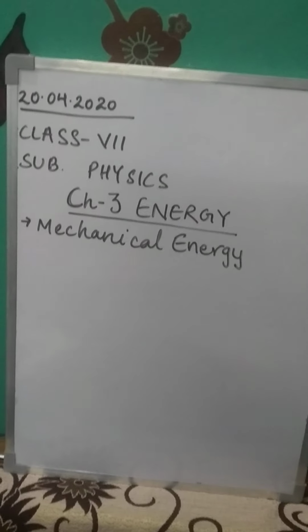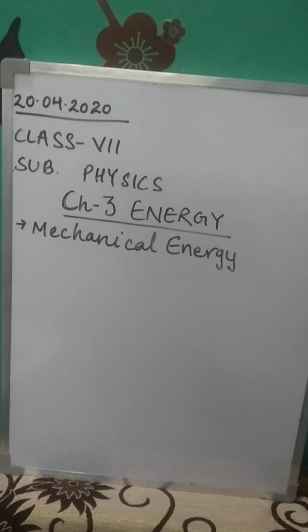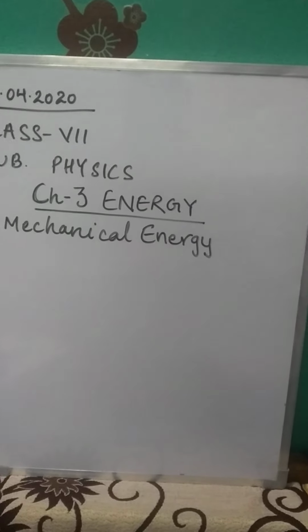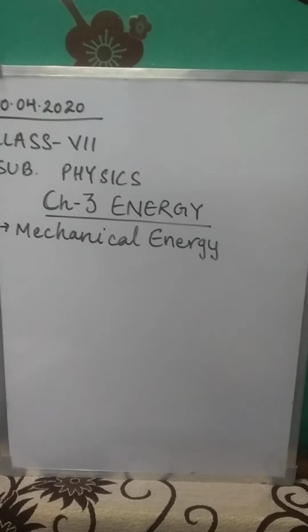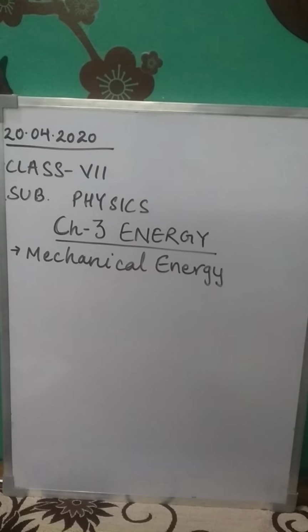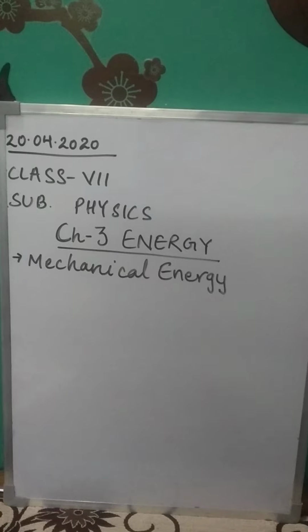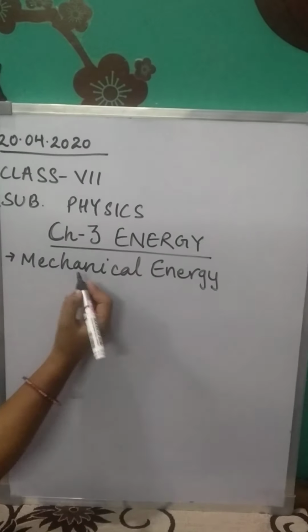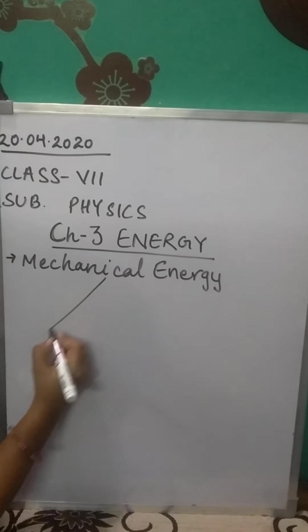Whenever an object is kept at a very high position, or its configuration is different, or it is in a state of motion, we say that it has stored mechanical energy in itself. Now mechanical energy is of two types. Again, mechanical energy is classified into two types.